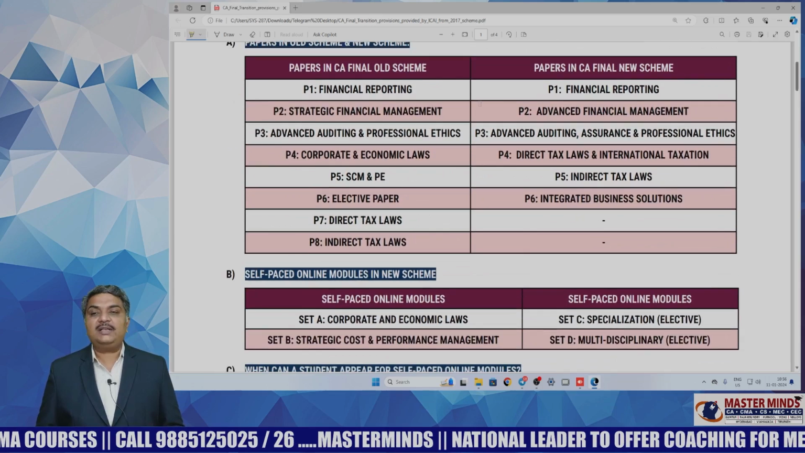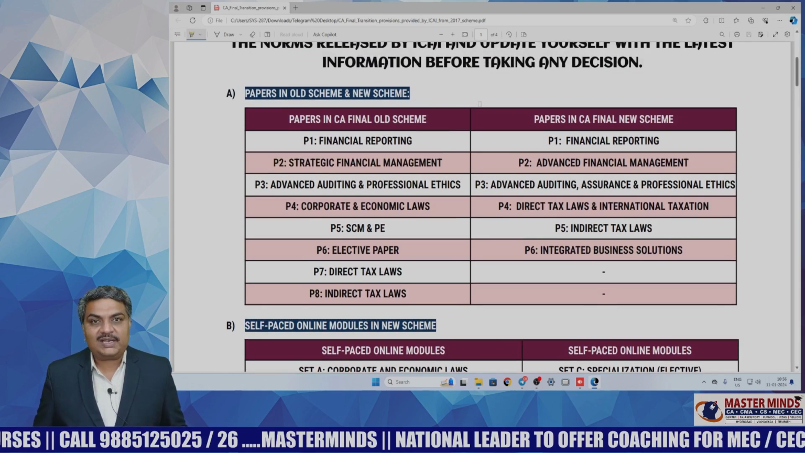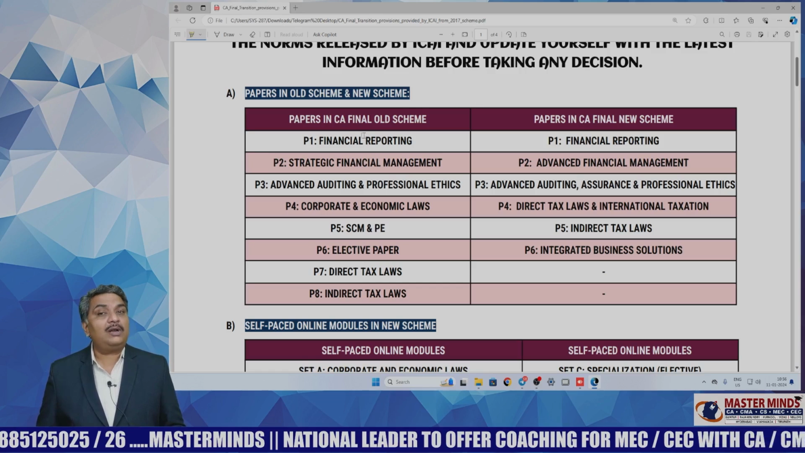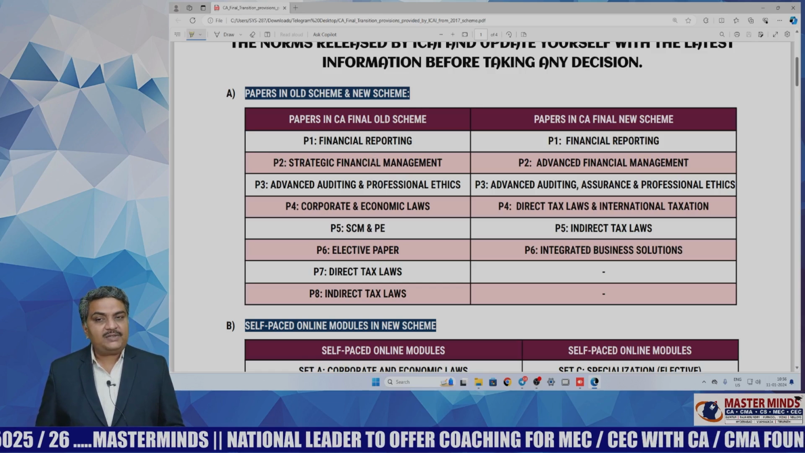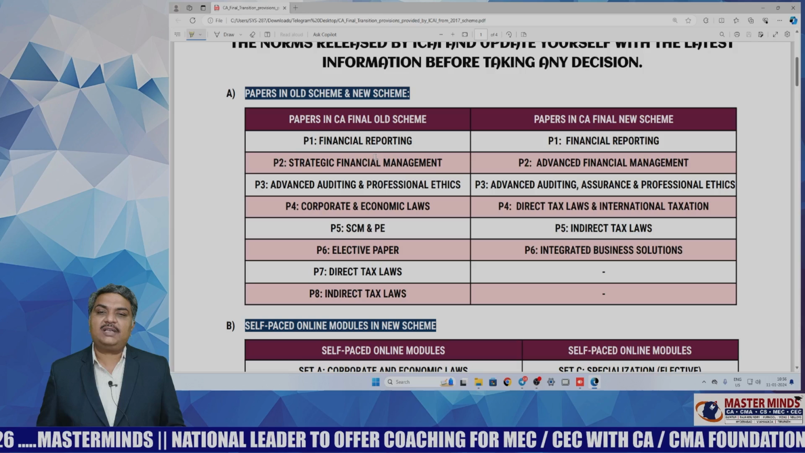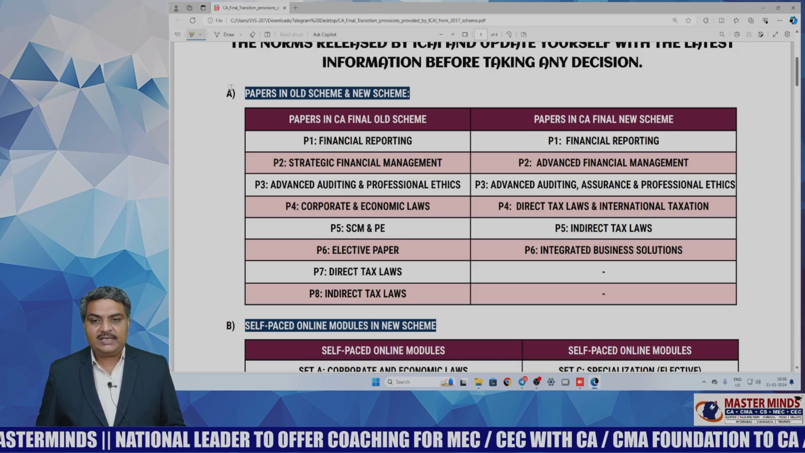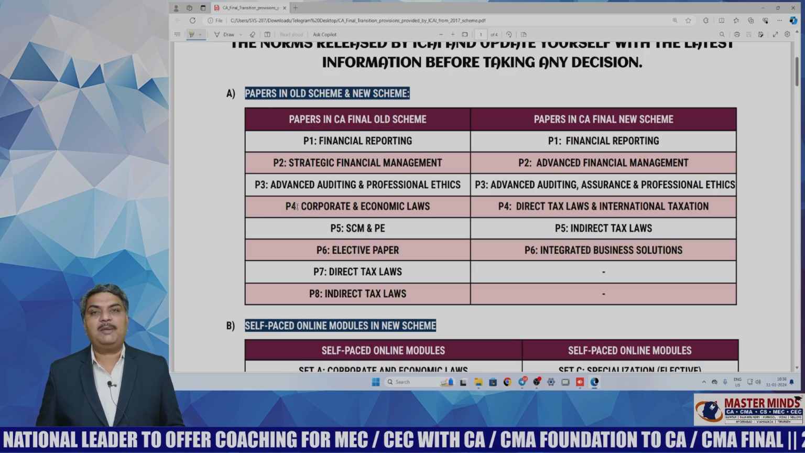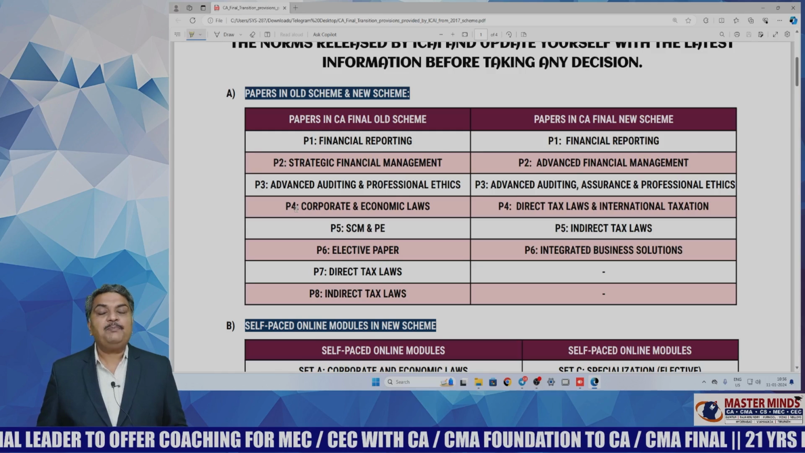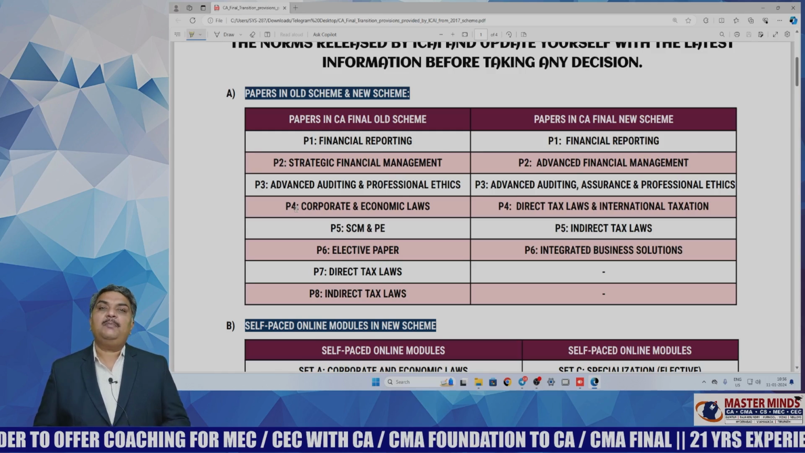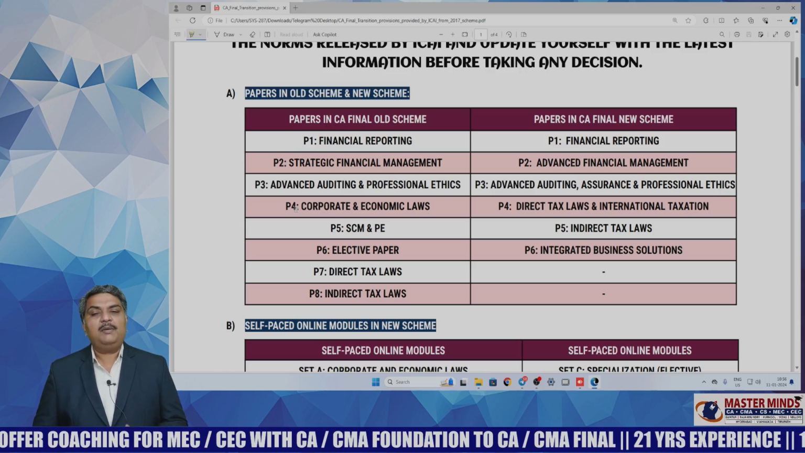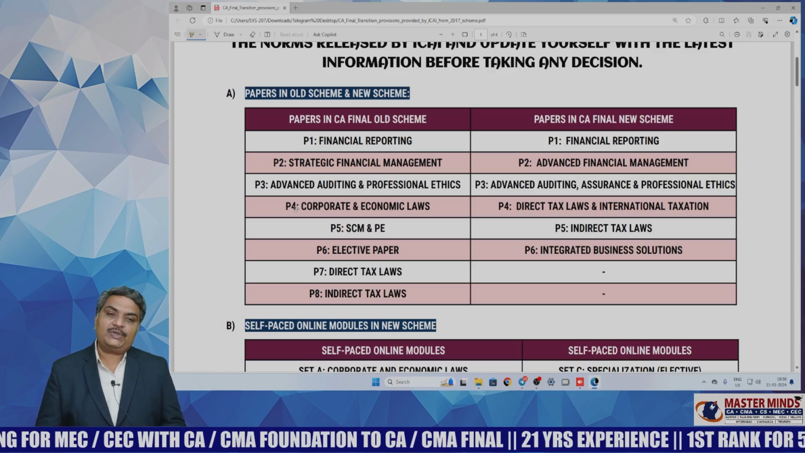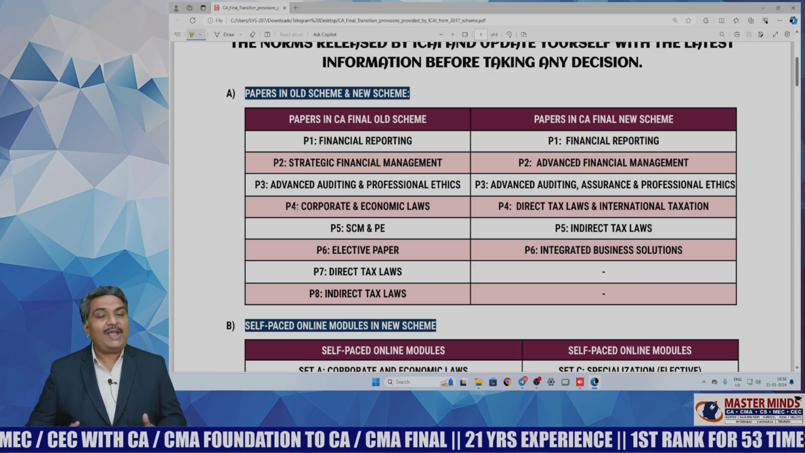Now, first of all, let us understand the papers in the old scheme and the new scheme. In the CA Final old scheme, there are 8 papers. Paper 1 is Financial Reporting, paper 2 is Strategic Financial Management, paper 3 is Auditing and Professional Ethics, paper 4 is Corporate and Economic Laws, paper 5 is SCM and PE, paper 6 is an elective paper, paper 7 is Direct Laws, and paper 8 is Indirect Laws.